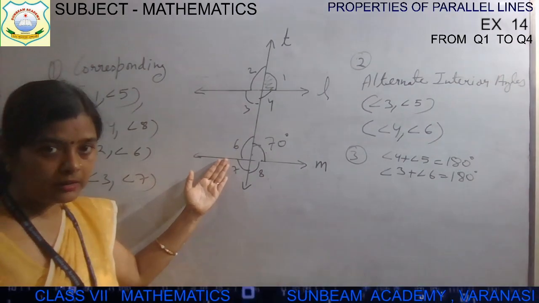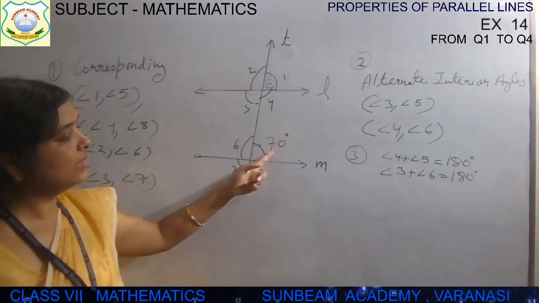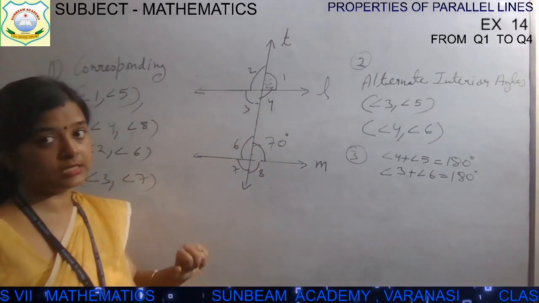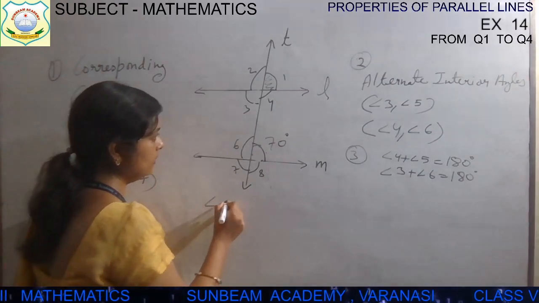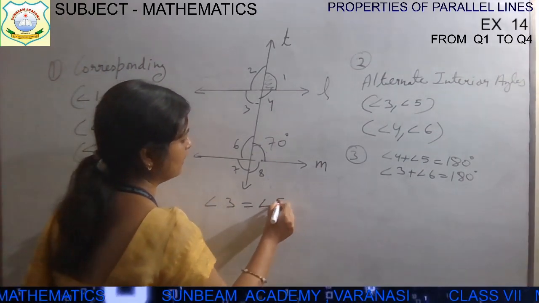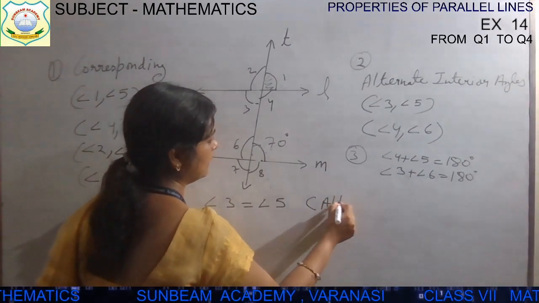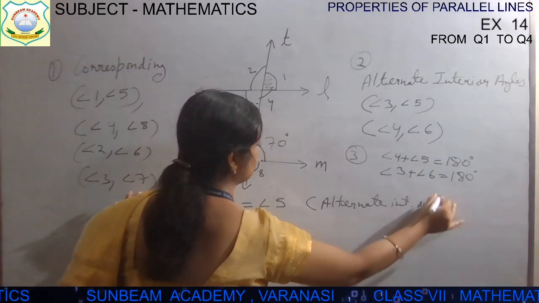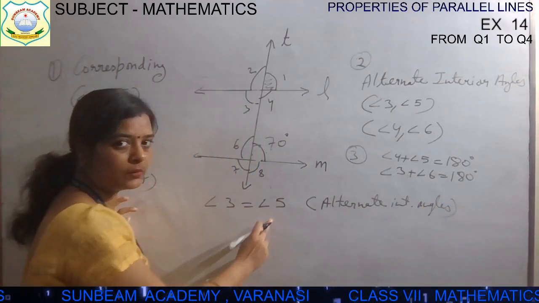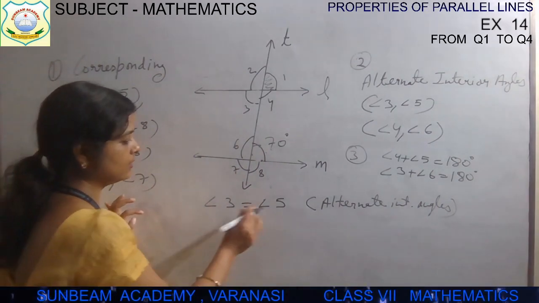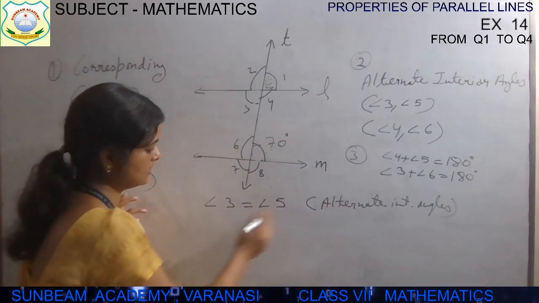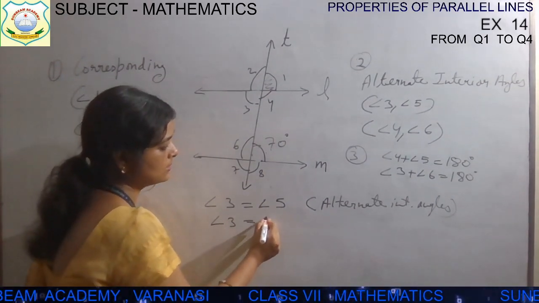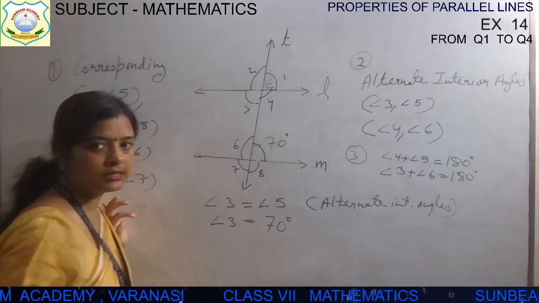If the lines are parallel and a line intersects them, then these two are alternate interior angles and they will be equal to each other. So angle 3 will be equal to angle 5. Here, you have to write the reason: alternate interior angles. Always write why angle 3 is equal to angle 5, because angle 3 and angle 5 are alternate interior angles. Angle 5 is 70 degree, so write down angle 3 as 70 degree.